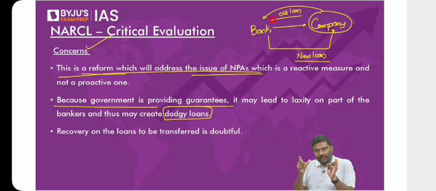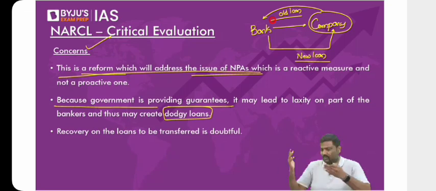What is the problem here? Why are these called dodgy loans? Dodgy means very, very dangerous loans. I've taken a loan from a bank. I'm incurring a loss. I will not be able to repay the loan. If I don't repay, it becomes an NPA.